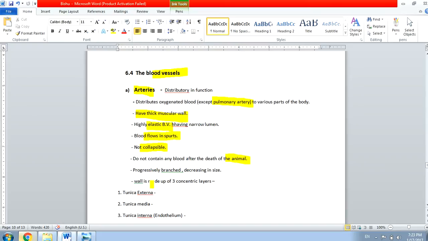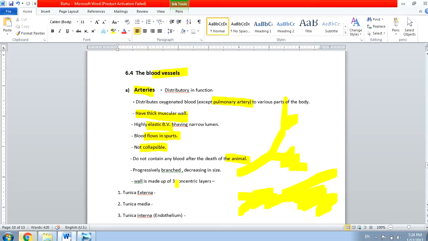And then the next point is the arteries are progressively branched and will decrease in size. Why? The artery is bigger in size, and then it will divide into the arterioles like this. Then arterioles will divide into capillary. So you can see the size is decreasing. This point is totally opposite in the case of veins. The small veins, venules, will combine and form the veins, and then from veins it will form the big vena cava and then goes to the heart.